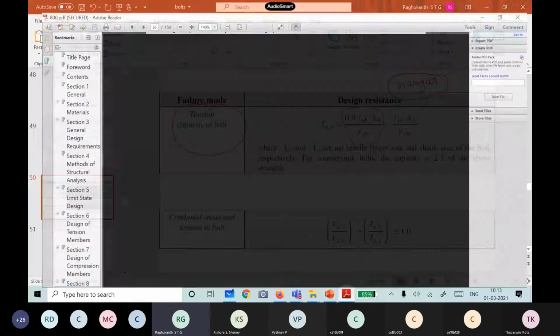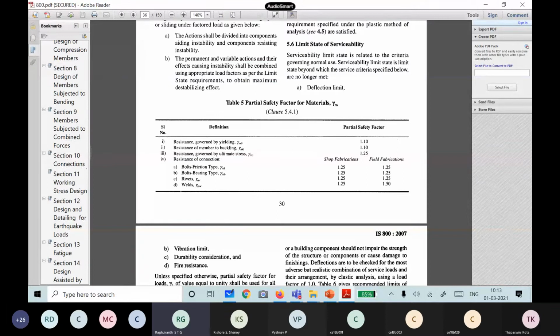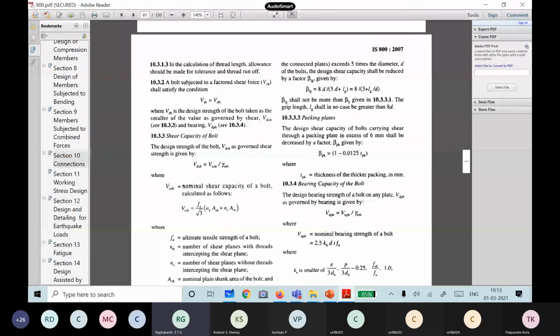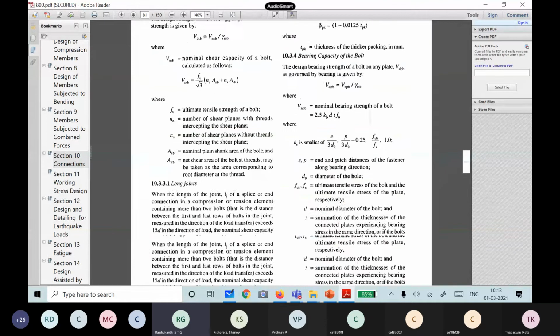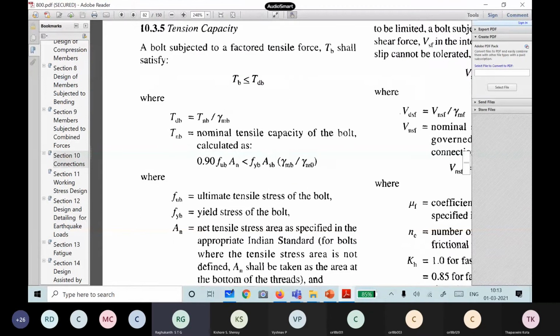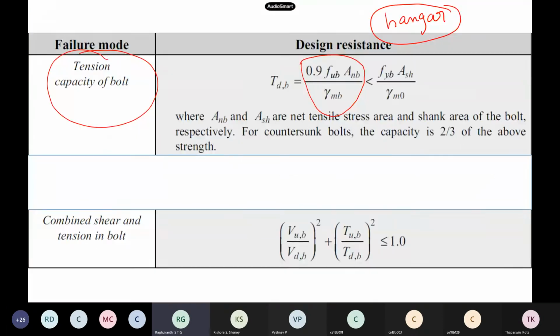If you see IS 800, where is tension? All these connections are in section 10. So you click this section 10 chapter, and all the details are there, the expressions and whatever notation I'm using, everything has been taken from this itself. You can see beta, Anb, Asb, all are clearly defined. Bearing capacity also, then the tension capacity. This is the formula given in the code itself, and the same thing I have copied there. Gamma mb, gamma m0, everything is available in the code. So this is the tension capacity given in our IS code.